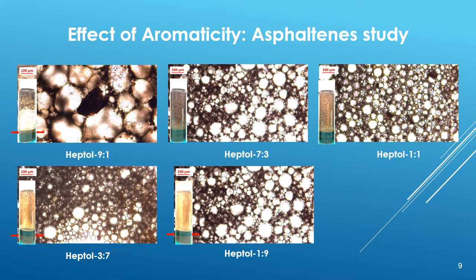This might be because at a very high heptol ratio, 9:1, the oil is more non-polar, and large asphaltene particles exist in the oil phase, which is less surface active and leads to unstable emulsions. While at extremely low heptol ratios, asphaltene was strongly solvated due to the high polar environment and the particle size in molecular range.